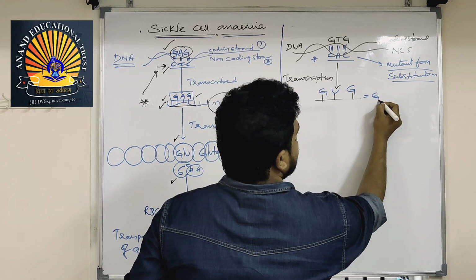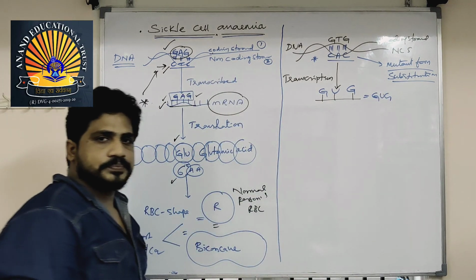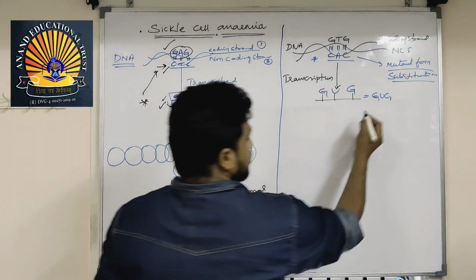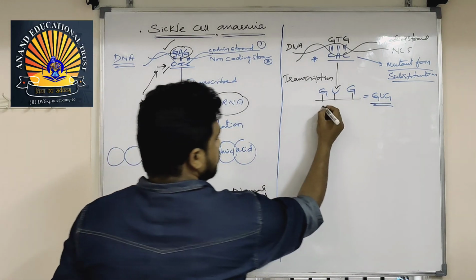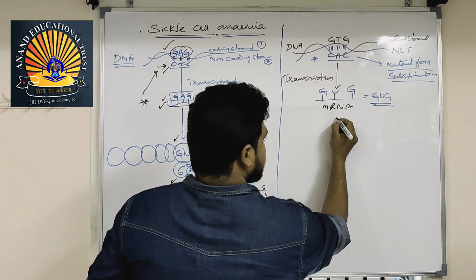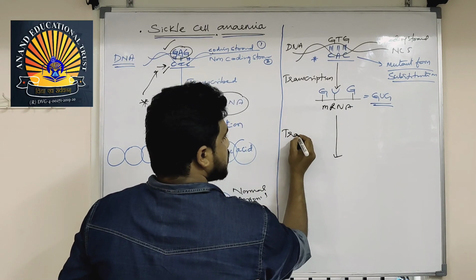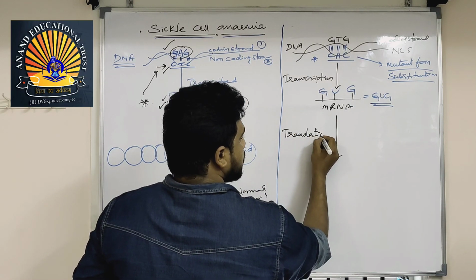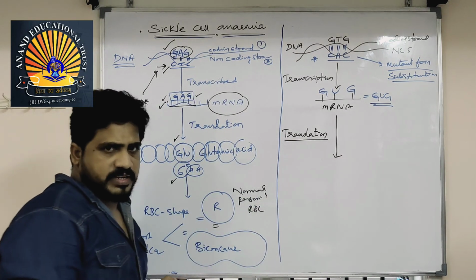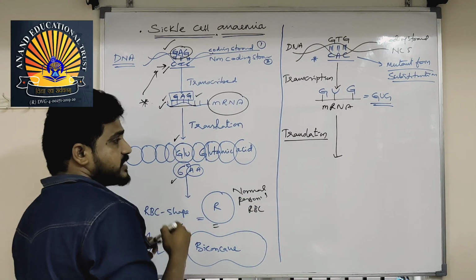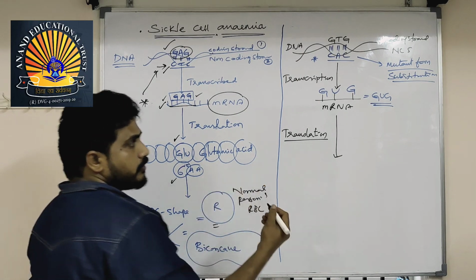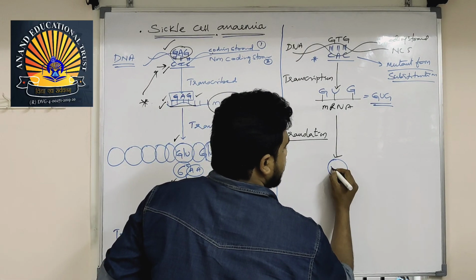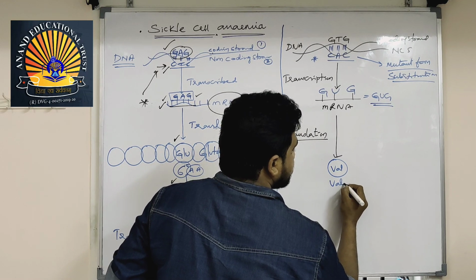So GUG will be formed. GUG is the result of the mutant form. This is mRNA. If this mRNA undergoes translation, protein synthesis will happen. Instead of glutamic acid at the 6th amino acid, valine will form. VAL, valine.